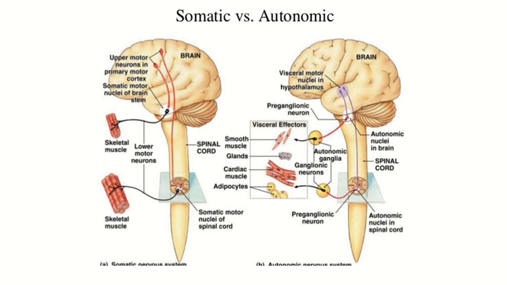So these are the basic differences between the somatic nervous system and the autonomic nervous system. In the somatic nervous system, there are two sets of neurons, the upper motor neuron, which mainly controls the lower motor neuron. Here, the head ganglion of the autonomic nervous system is the hypothalamus, and within the hypothalamus the neurons are present, and they control both the sympathetic and parasympathetic nervous system. In short, this is the difference between the somatic and autonomic nervous system.